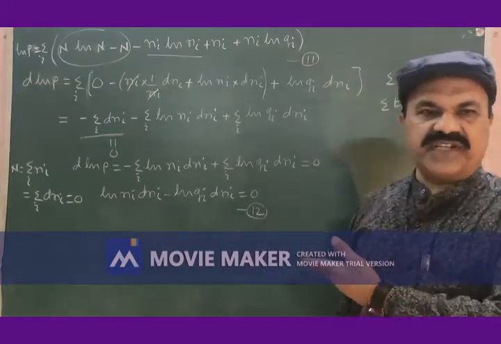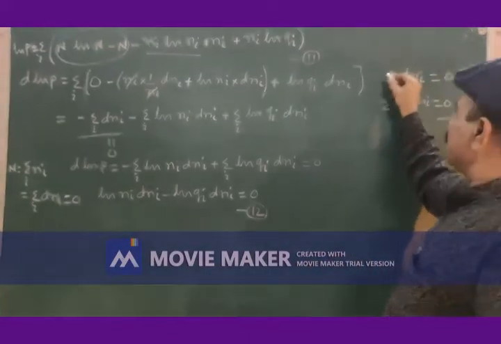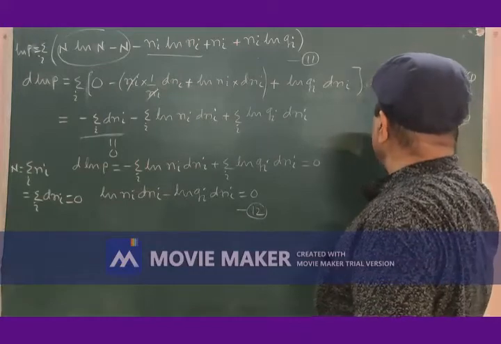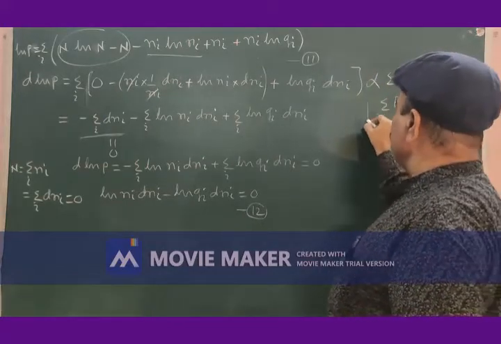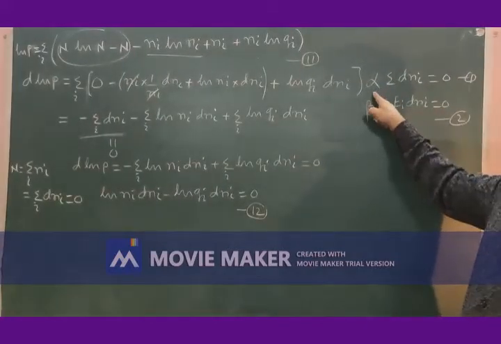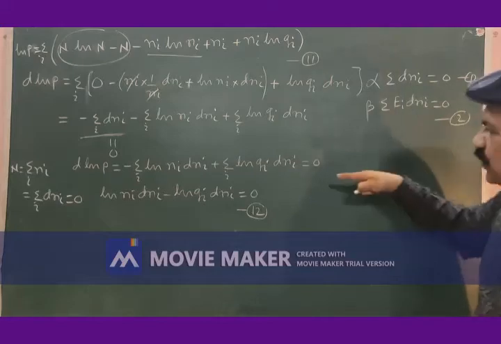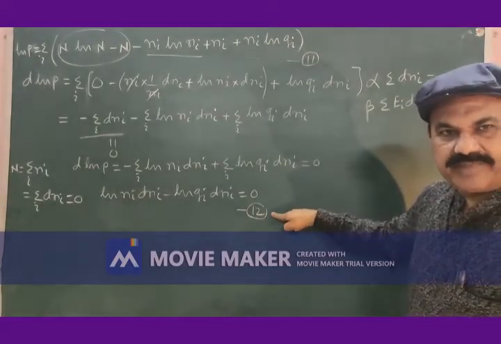I don't know the equation numbers, maybe 1 and 2. Multiply this equation by alpha, this equation by beta, and add these two into equation 12.